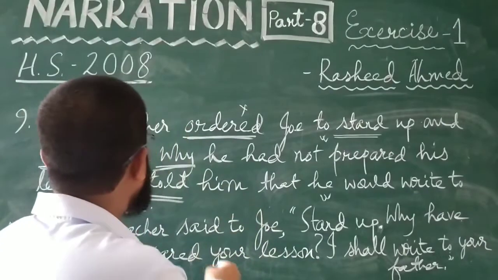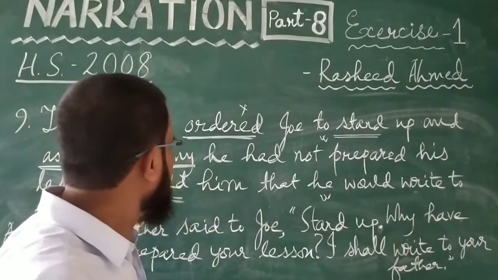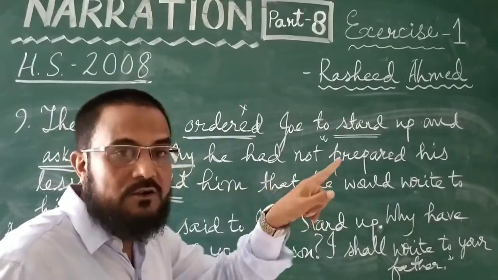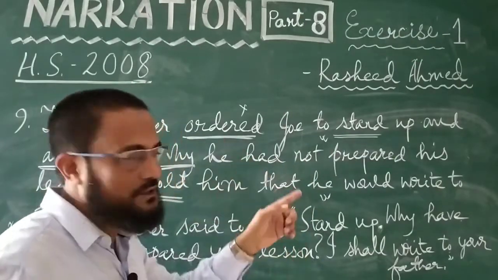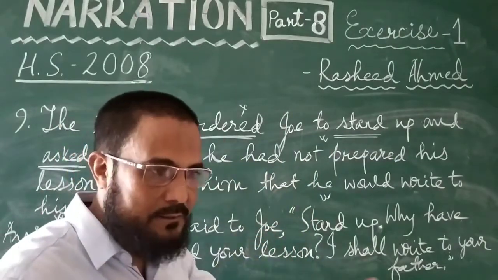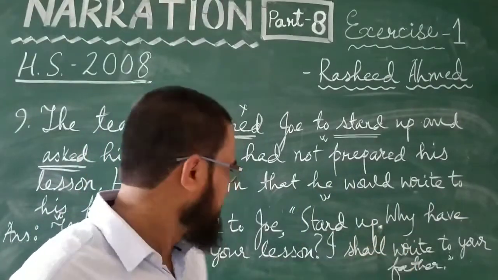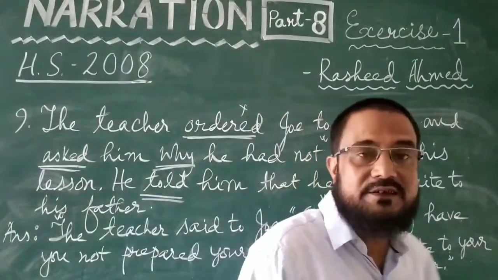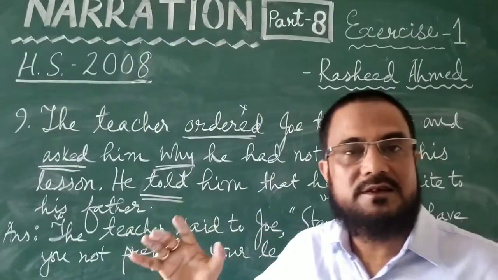In the last part, don't be confused with this he, thinking that this he is perhaps Joe, and he was telling the teacher, no, because I will write to your father. No student will tell this to his teacher. It is the same teacher who is telling this thing. He first ordered to stand up, then asked a question, then said something in assertive form. Stand up, why have you not prepared your lesson? I shall write to your father. So these are the ways you have to change narration for your higher secondary final examination.